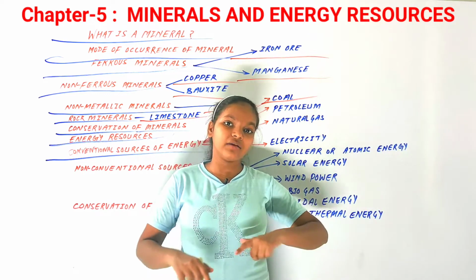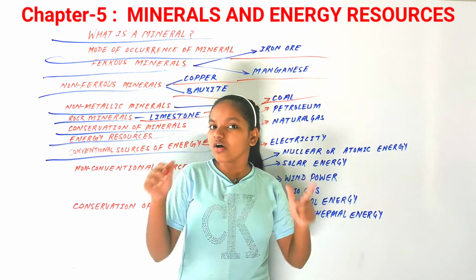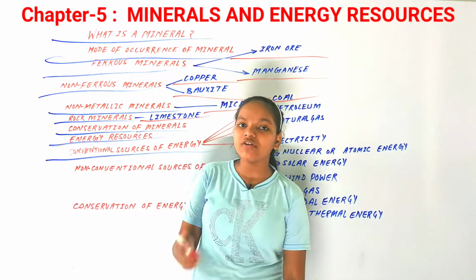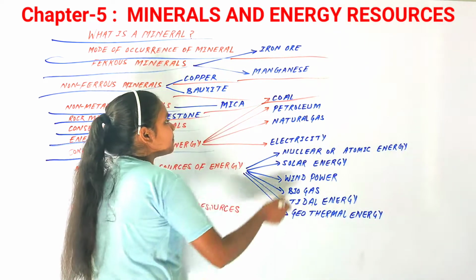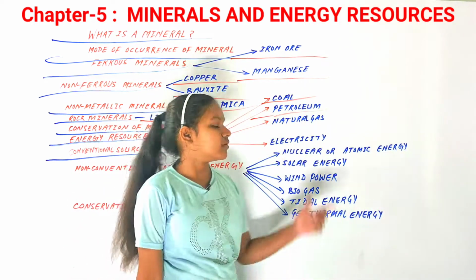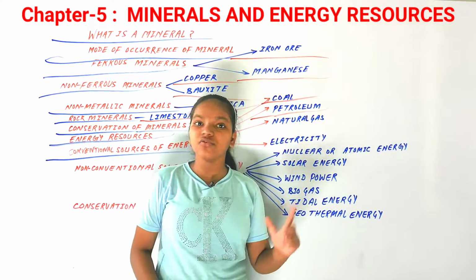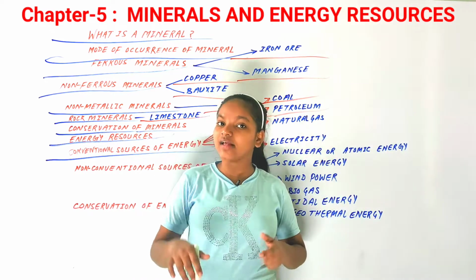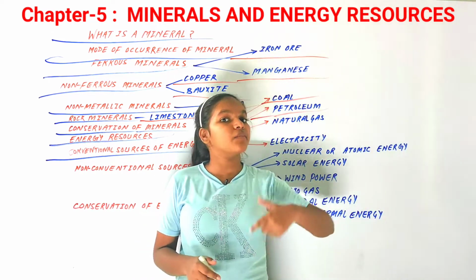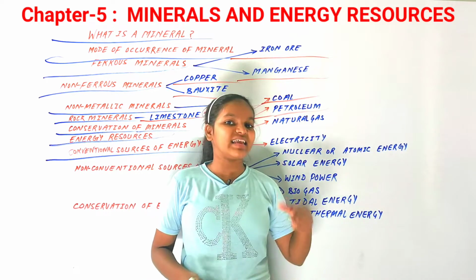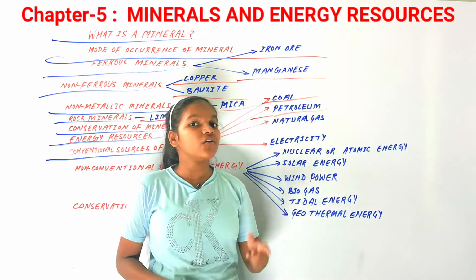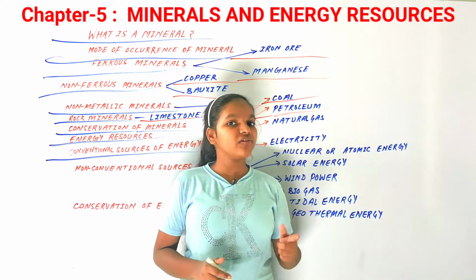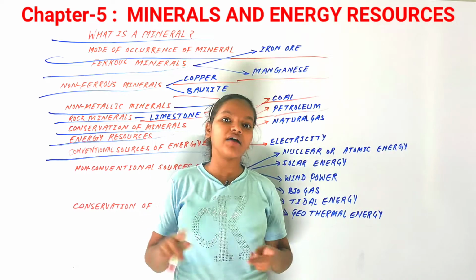Coal is used for most of the heat production in our country and for the nation's needs. After that we have the next mineral resource, that is petroleum. Petroleum is the next energy resource and the second most important one here. Petroleum acts as a lubricant, is used for heat production and in industries as well, and with petroleum you also get natural gas. Petroleum can be found in Bombay High, in Gujarat and in Assam.